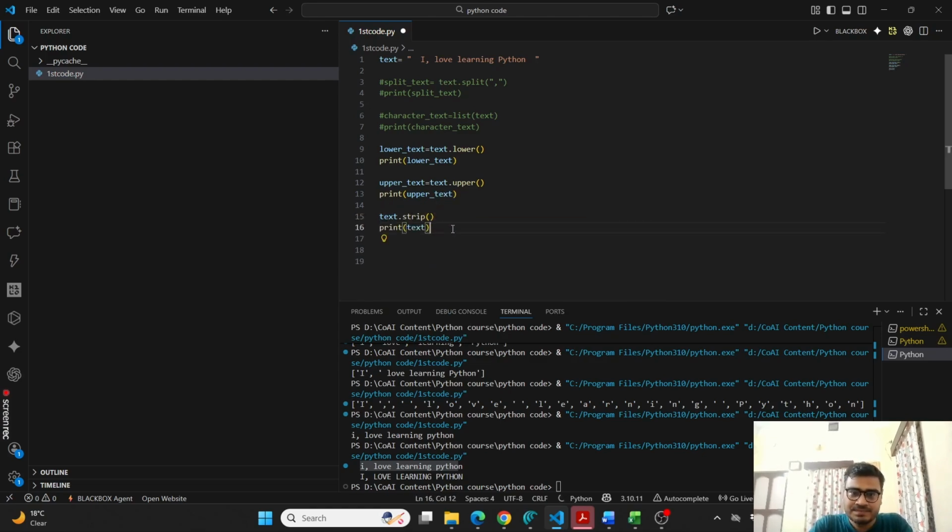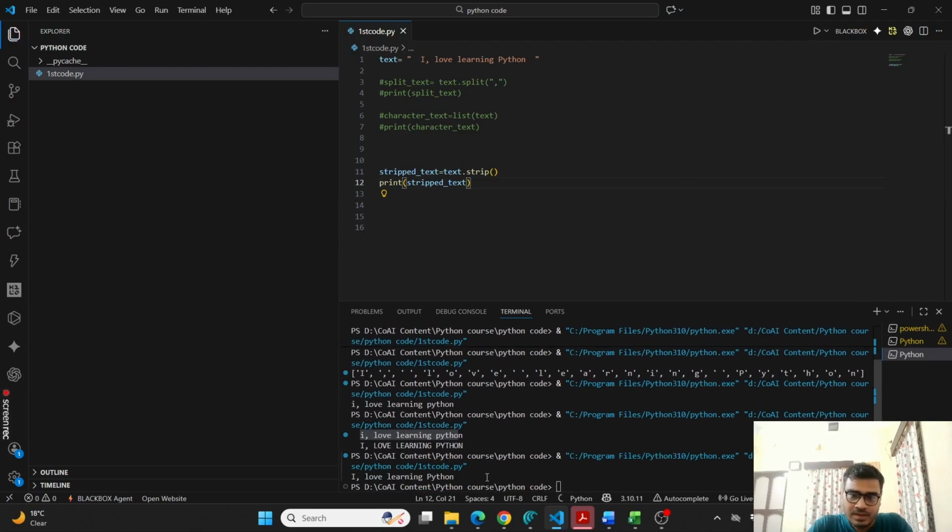Name it stripped text, and if I print it, see, the space has gone. It was there earlier, right? This is how you do it.